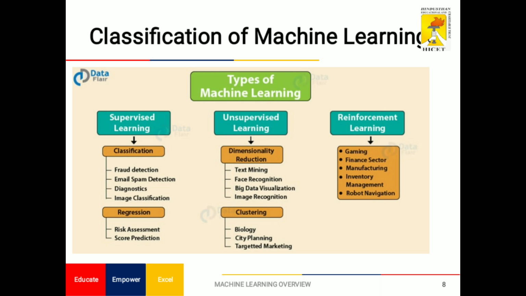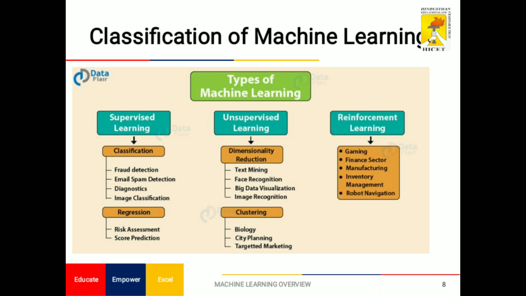After that, classification of machine learning. What are the types of machine learning available? There are three types: supervised learning, unsupervised learning, and reinforcement learning. First, what is supervised learning? Supervised learning is a machine learning method where we provide sample data to the system in order to train it, and on this basis it predicts the output. We have to train the model. After that, when we give raw data, we easily get the output.